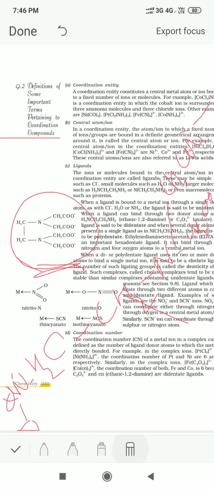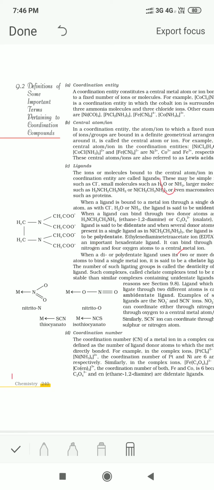So now we can describe what is denticity of a ligand. Denticity of a ligand is the number of such groups which are being coordinated to the central metal ion.